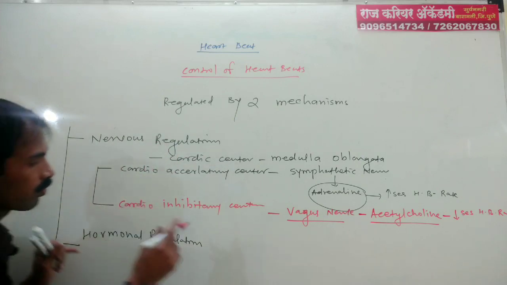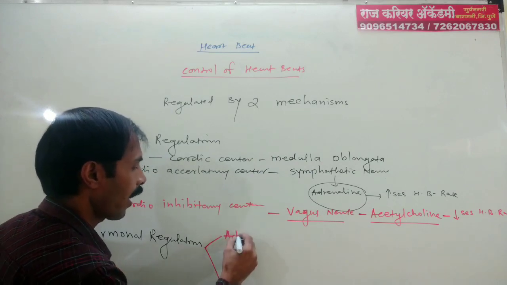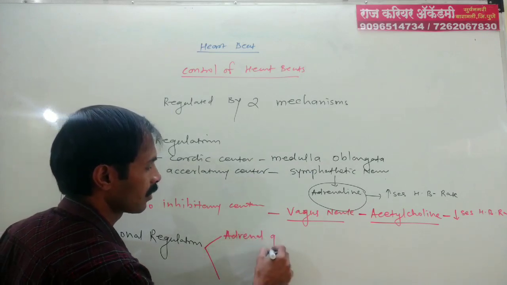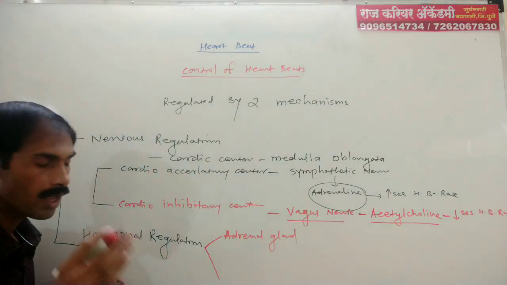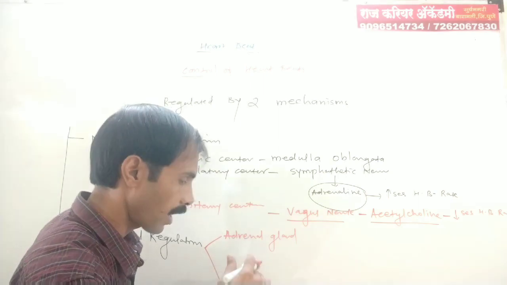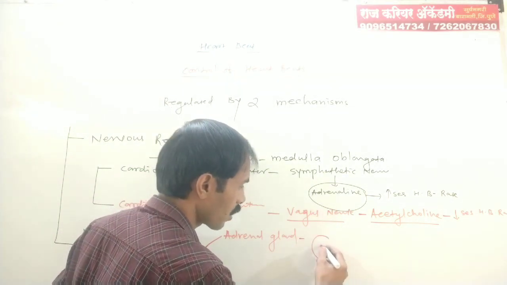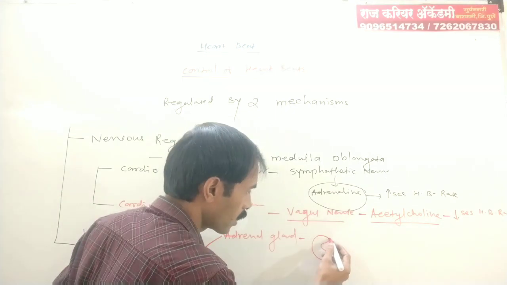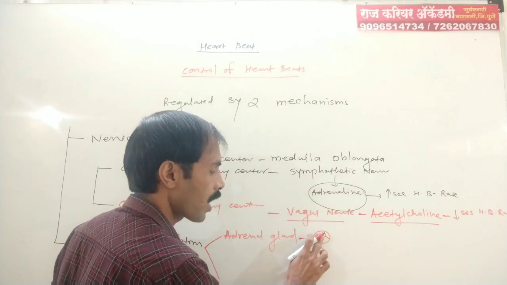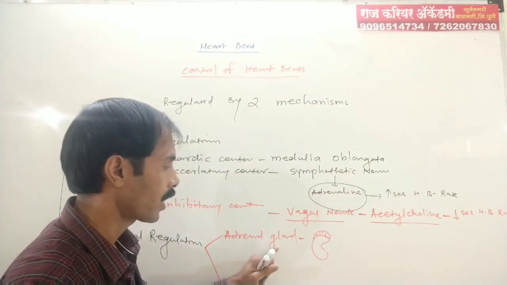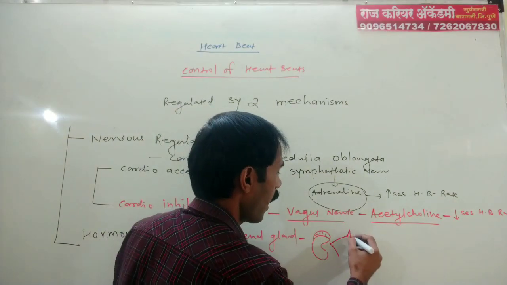The first gland is the adrenal gland, also known as the suprarenal gland, because it is present on the upper part of the kidney, superior to the kidney. This gland secretes two hormones.